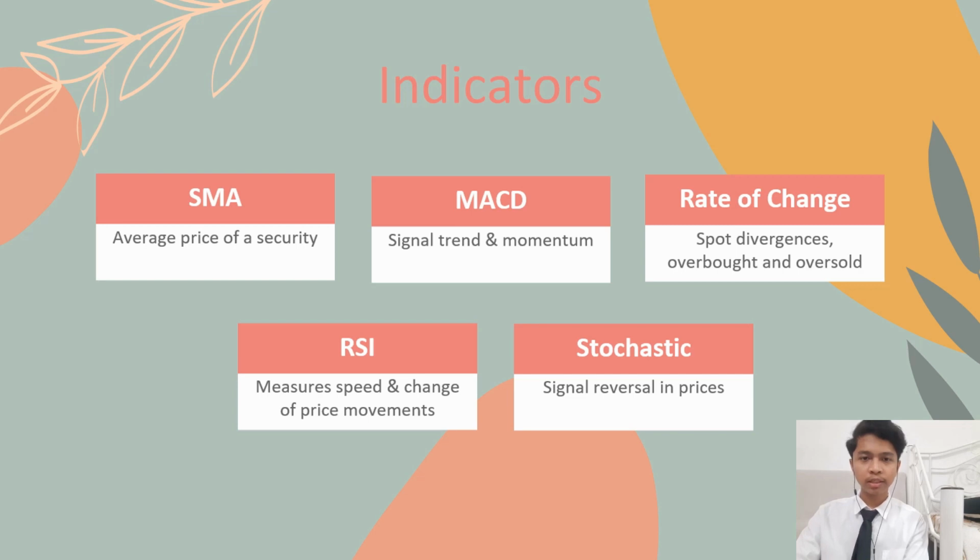The stochastic oscillator is a technical momentum indicator that compares a security's closing price to its price range over a given period. This indicator helps monitor the trend sustainability and signal reversal in price. The buy signal shows when the tail line is above the D line in the oversold range, and the sell signal shows when the tail line is below the D line in the overbought range.